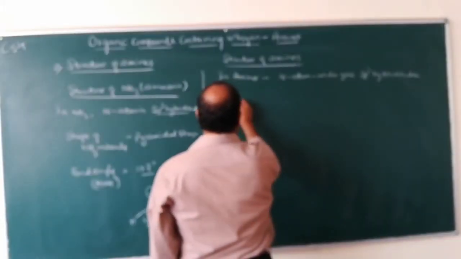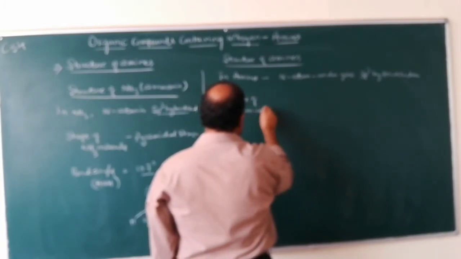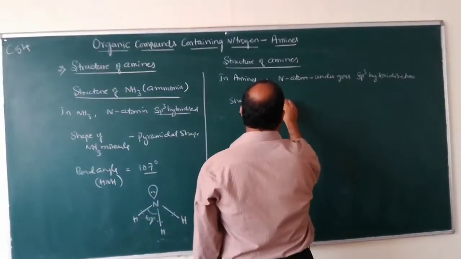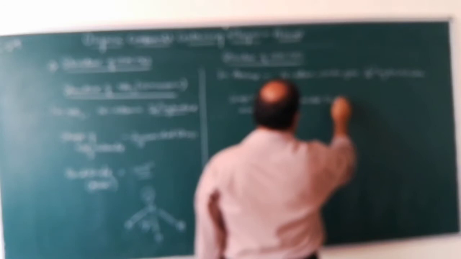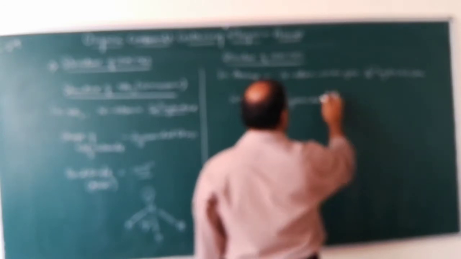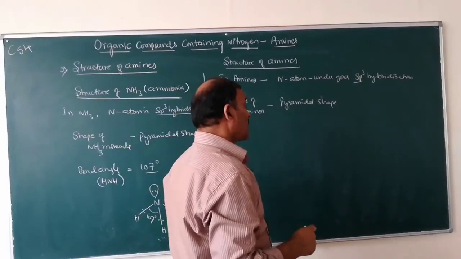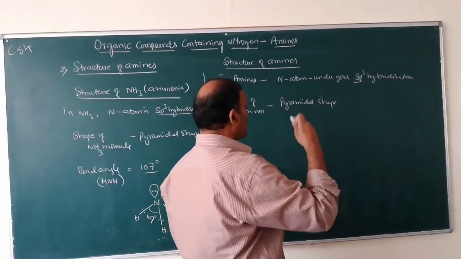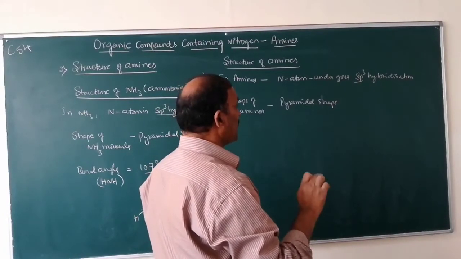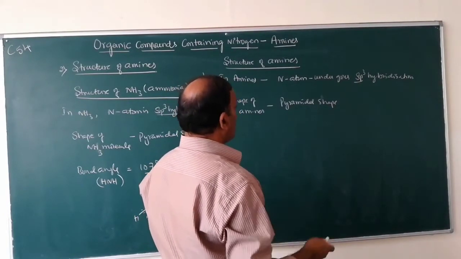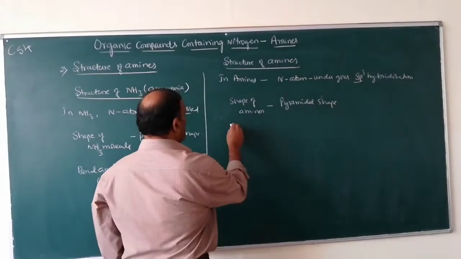What should be the shape of amines? Amines also have pyramidal shape. Even though it undergoes sp3 hybridization, it has pyramidal shape because the nitrogen atom has a lone pair of electrons in one of the sp3 hybrid orbitals, which are called non-bonding electrons. What is the bond angle?